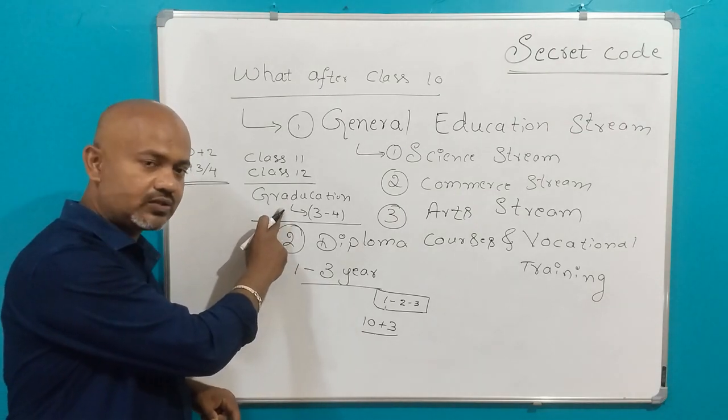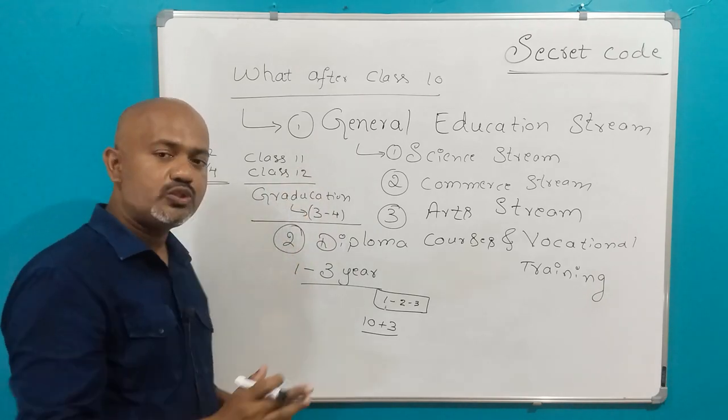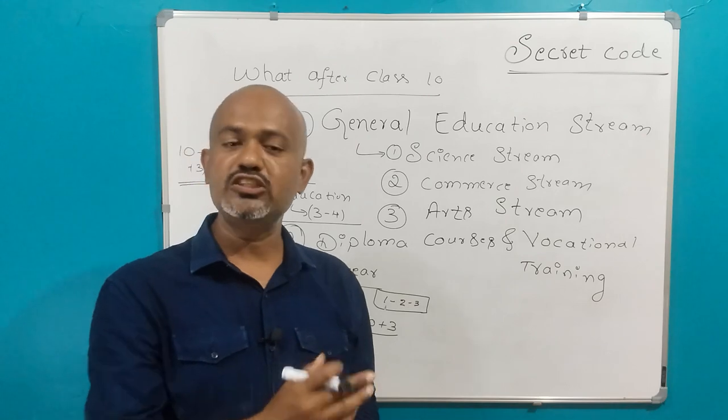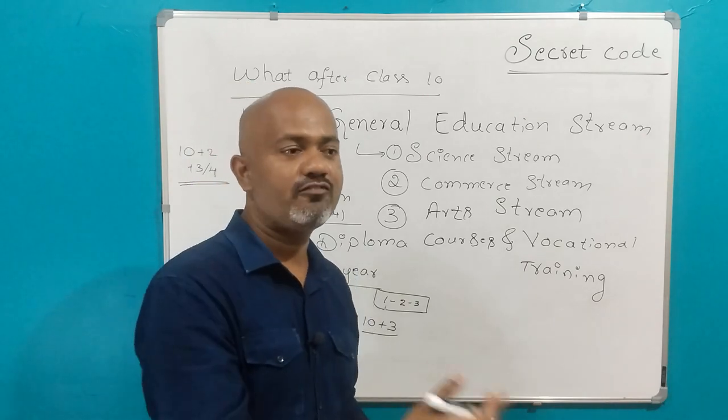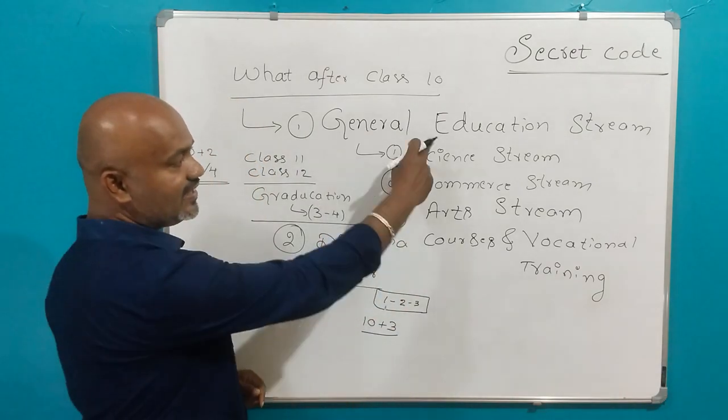Generally it happens like that only. After class 11 and class 12 you have to do graduation, and after graduation you can apply for the job stream. That means you can actually apply for jobs. So that is the style of the general education stream.